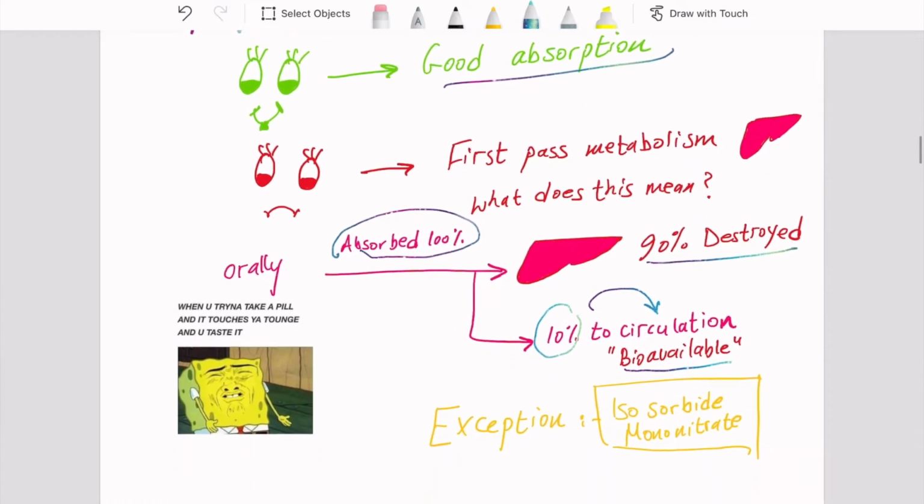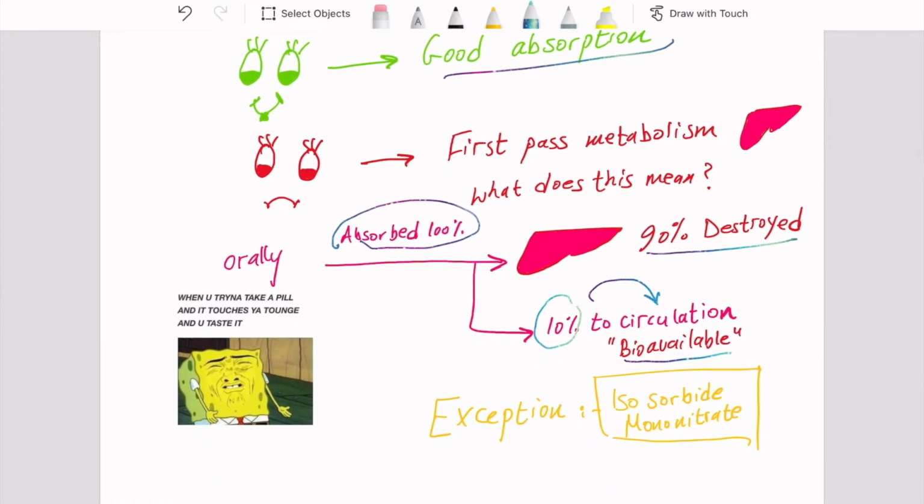Now, one thing to note is that we have an exception. Isosorbide mononitrate can be given orally, and it won't have the first pass metabolism. Thus, it is considered a long-acting nitrate. So, isosorbide mononitrate is one exception.